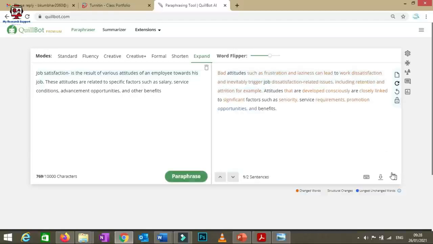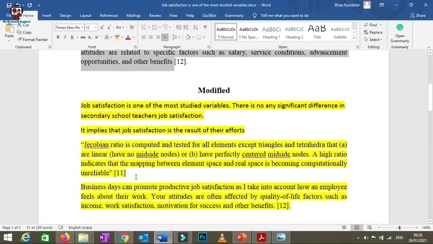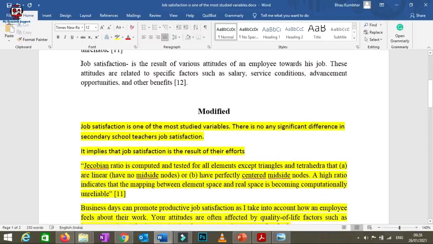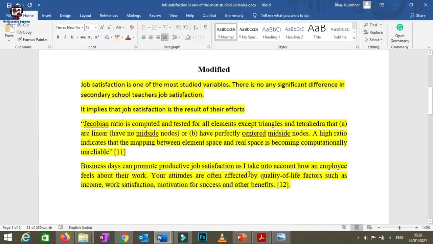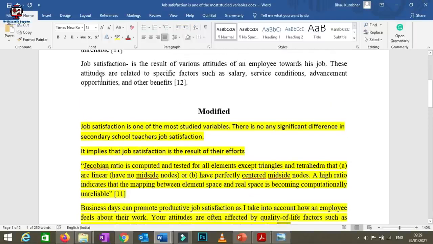I have just copied this and again pasted it here, so that you will find that this complete paragraph is reframed. You need to give these citations as well, otherwise this will be unethical. So I have kept the citation as well, but to reduce the similarity index, I have used this paraphrasing tool or